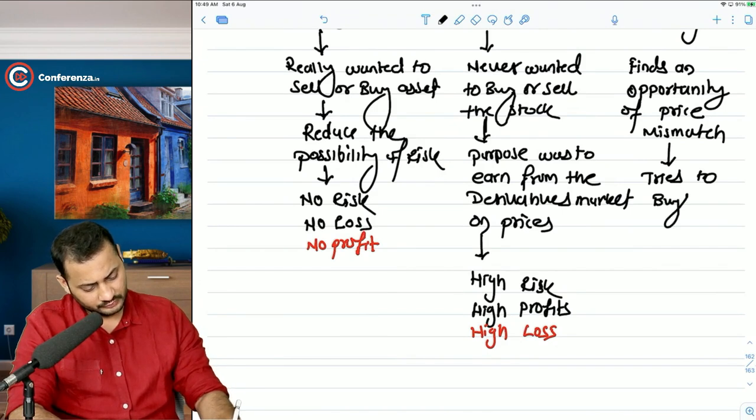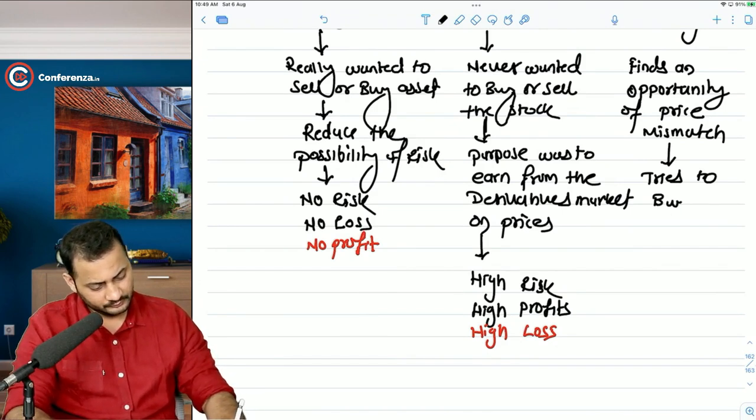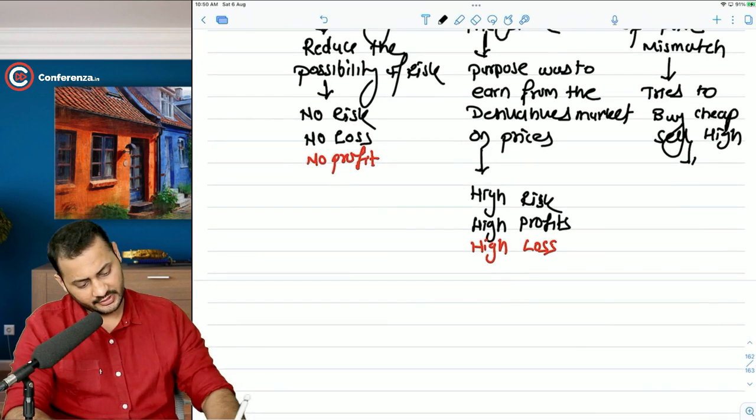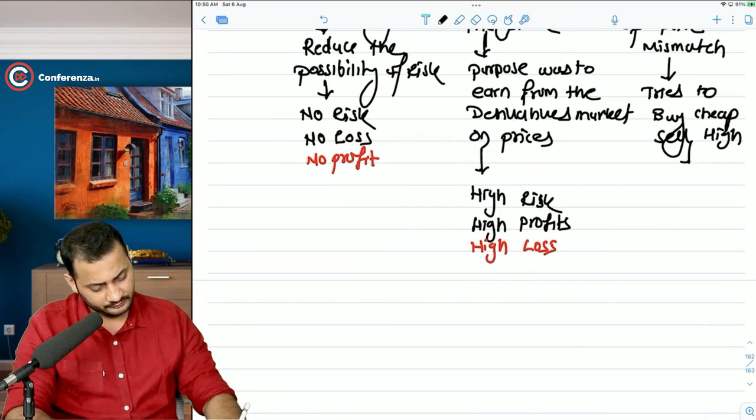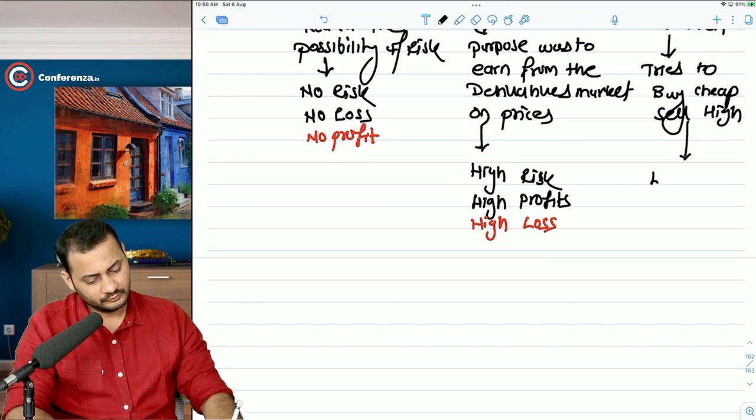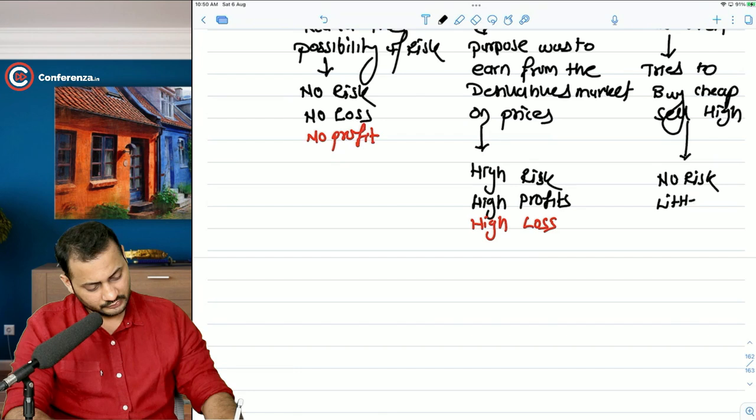Tries to buy cheap, sell high, so that he can have no risk, still little profit. Not high profit, but little profit.